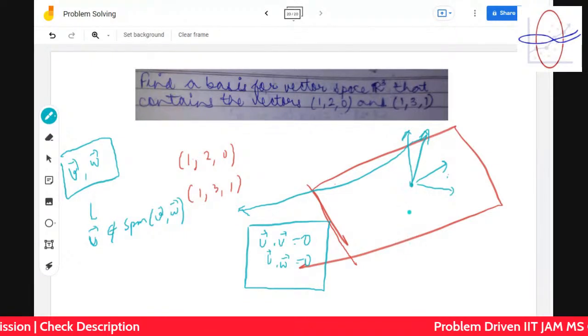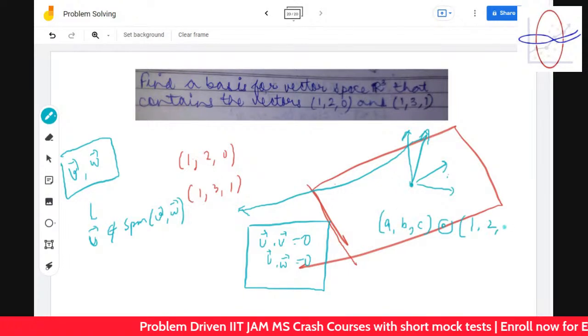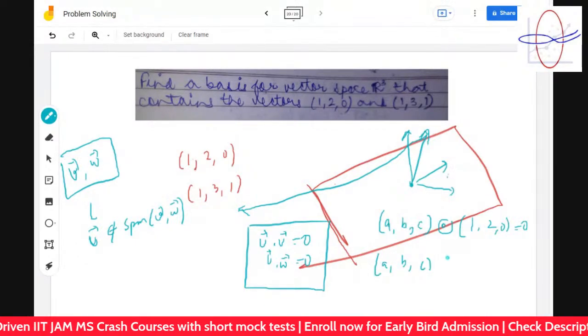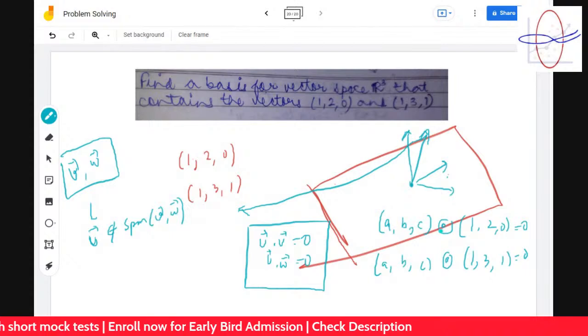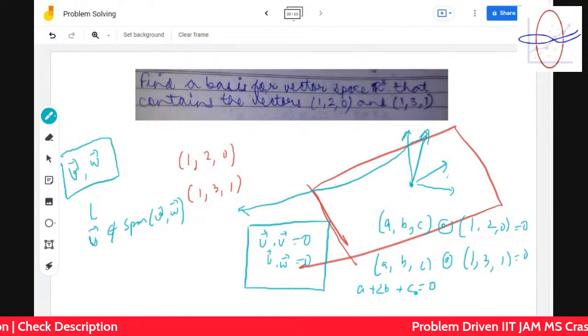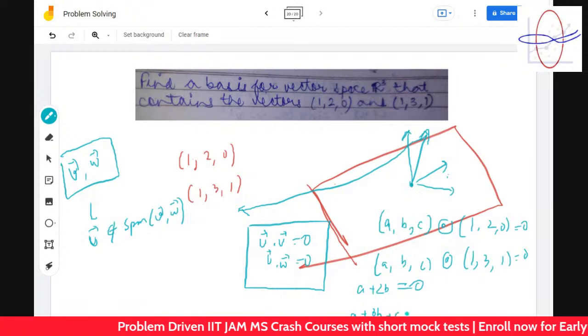Let's understand this over here. To find a, b, c such that the dot product with the first vector is equal to 0 and the dot product with the other one is also 0. That means you have to find this vector a, b, c which is perpendicular to both of these. So you get a plus twice b is equal to 0, and a plus thrice b plus c is equal to 0.